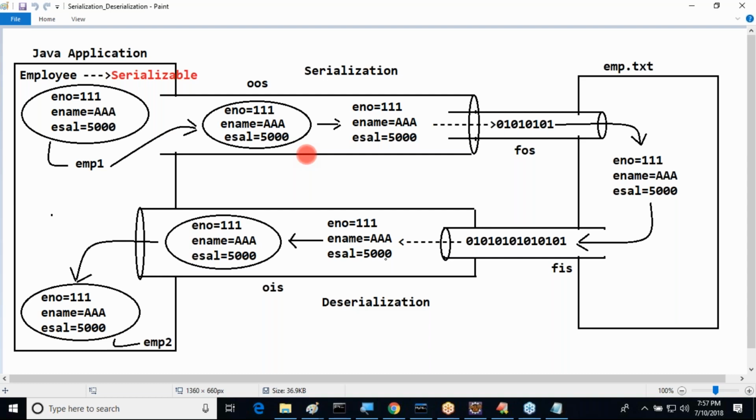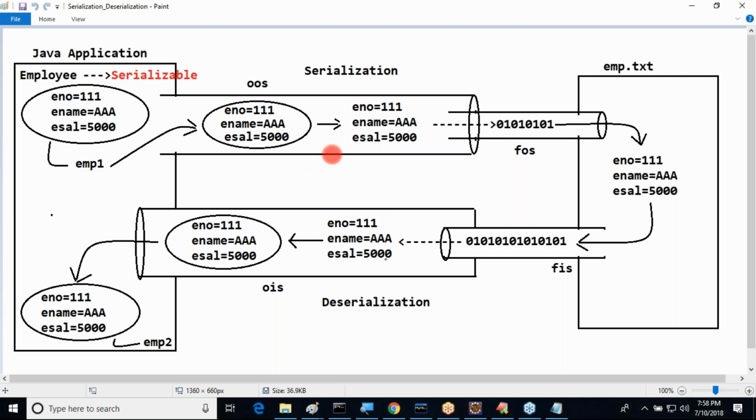Another important point is that serialization and deserialization does not have query language support. When query language support is not available, database operations become very difficult. So it's not possible to perform database operations effectively.